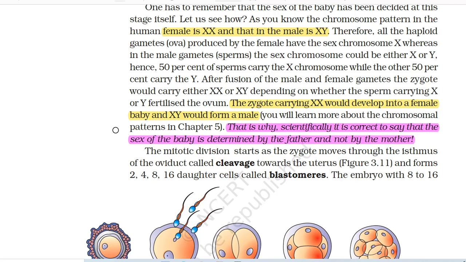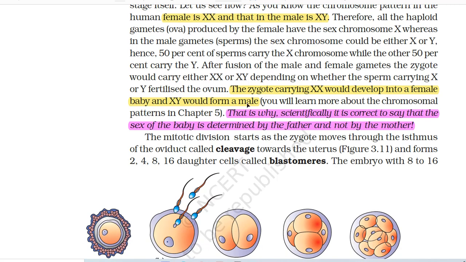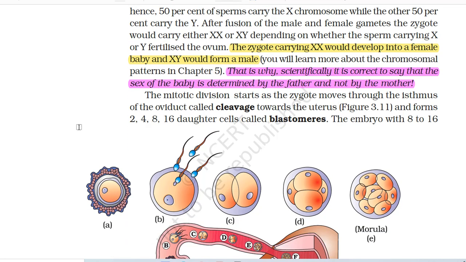After fusion of the male and female gametes, the zygote would carry either XX or XY depending on whether the sperm carrying X or Y fertilized the ovum. The zygote carrying XX would develop into a female baby and XY would form a male. You will learn more about the chromosomal patterns in chapter number 5. That is why scientifically it is correct to say that the sex of the baby is determined by the father and not by the mother.